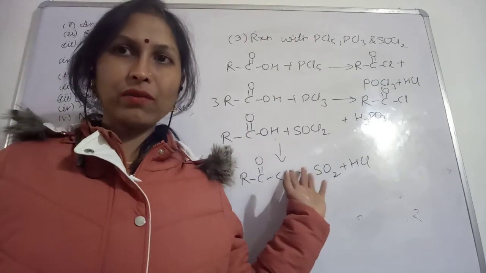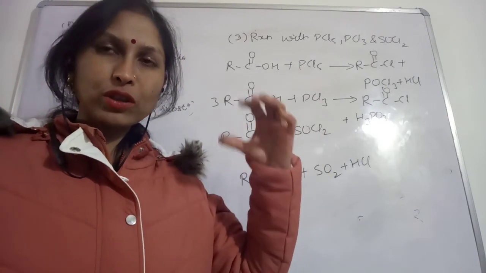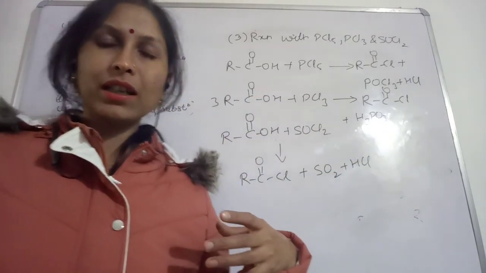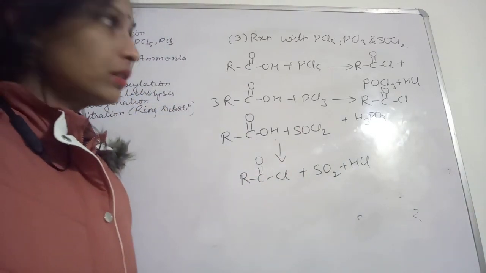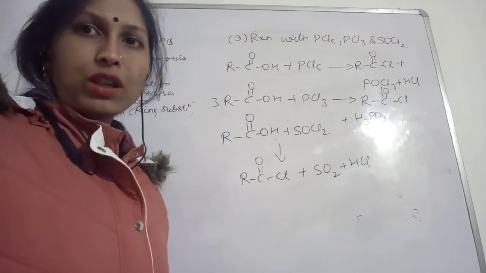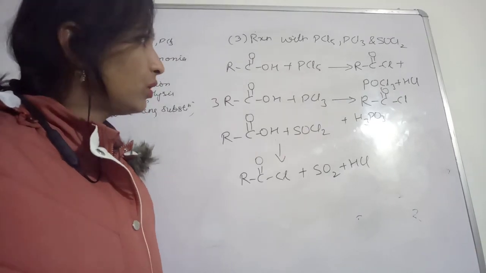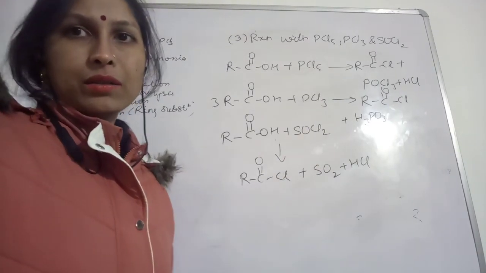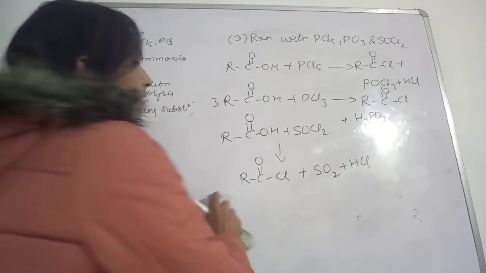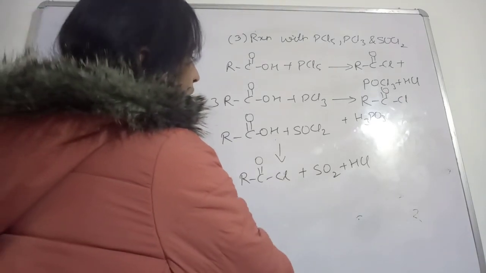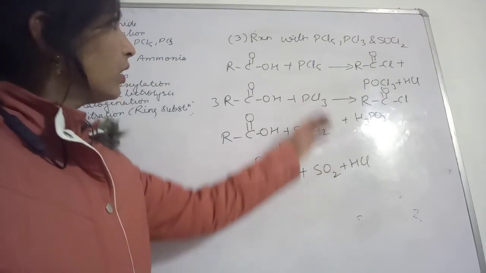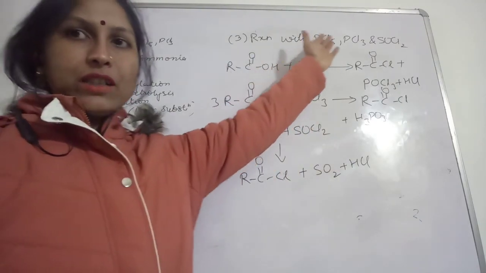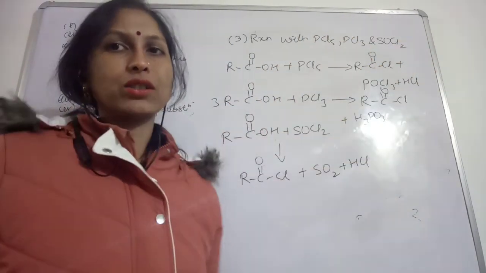The OH group will be replaced by Cl. In this case you can see halogenation, chlorination or bromination by these reagents. So this was all about the reaction of carboxylic acid with PCl5, PCl3 and SOCl2.